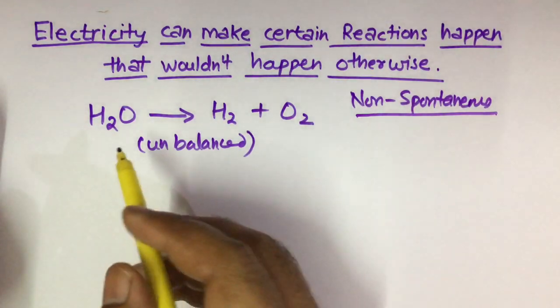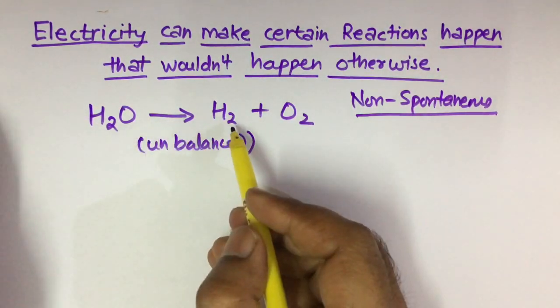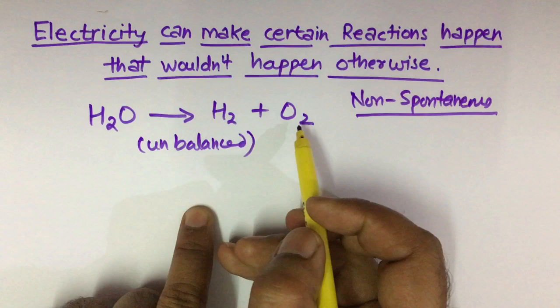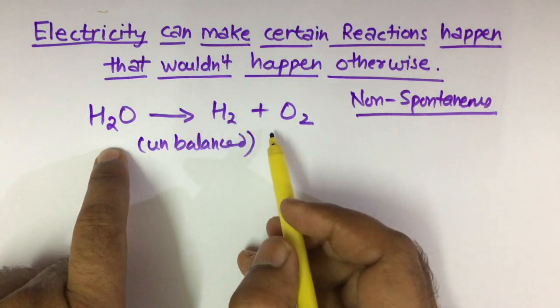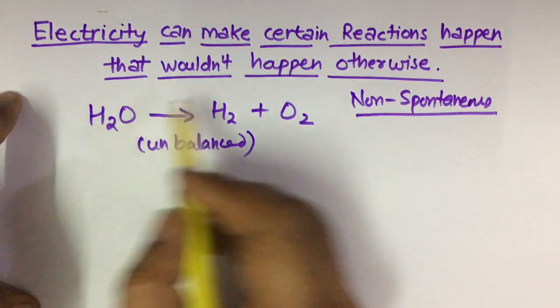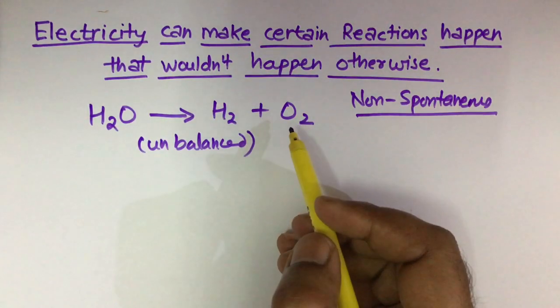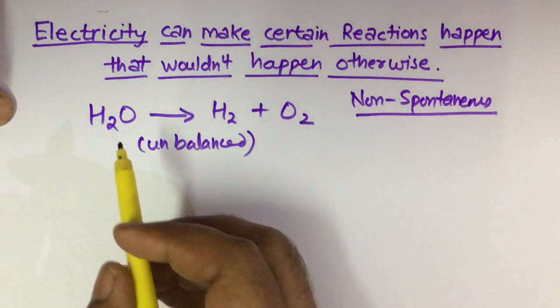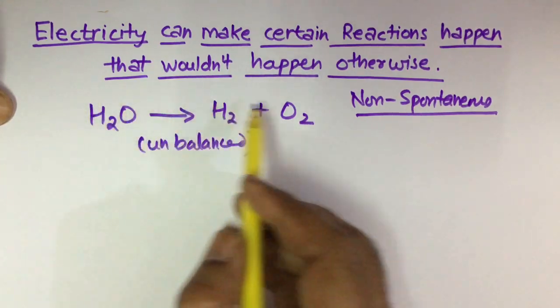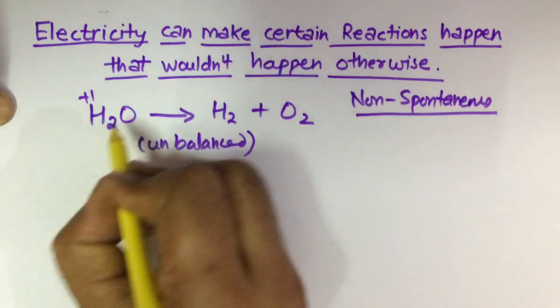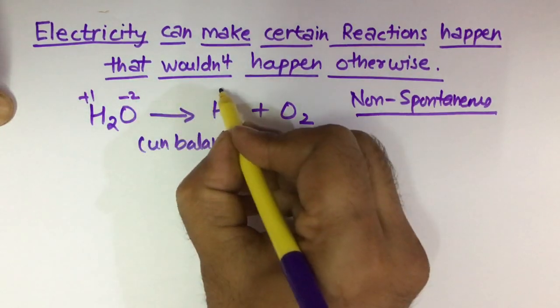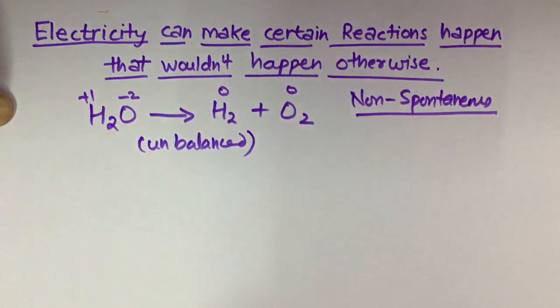The water doesn't itself separate into hydrogen and oxygen. So this reaction does not normally happen. Now this is a redox reaction. How can we find that it is a redox reaction? We just write the oxidation numbers of the species. Hydrogen here is +1, oxygen is -2, and in the products it is 0 and 0.